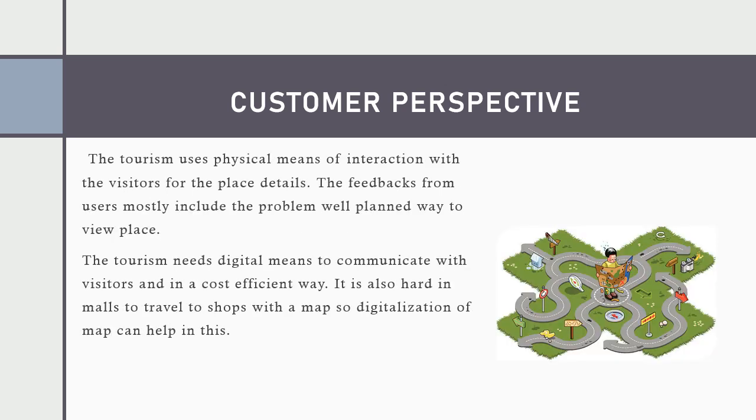The second slide of the customer perspective is that the tourism uses physical means of interaction with visitors for the place details. The feedback from the users mostly includes the problem of a well-planned way to view the place. The tourism needs digital means to communicate with visitors in a cost-efficient way. It is also hard in malls to travel to various shops looking at the map and knowing the directions. So digitalization of the map can help with this.